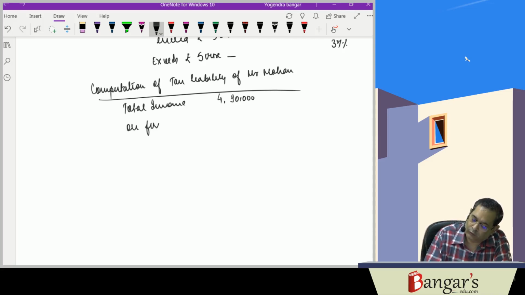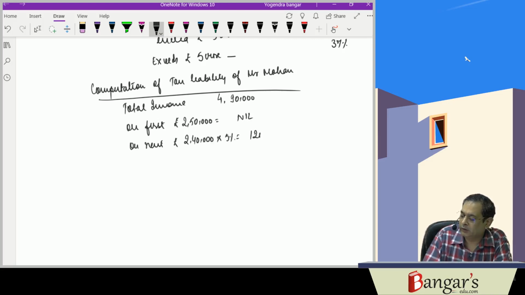On first rupees 2,50,000, it is nil. On next rupees 2,40,000, it is 5%, that is 12,000 rupees. Then, since his total income does not exceed rupees 5 lakhs, we will be providing a rebate under section 87A.